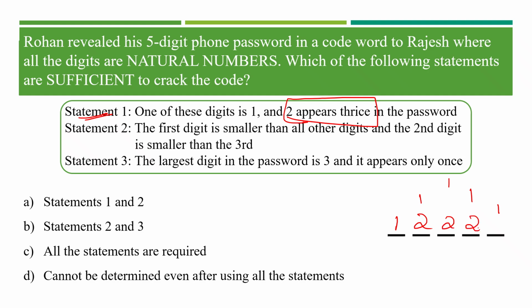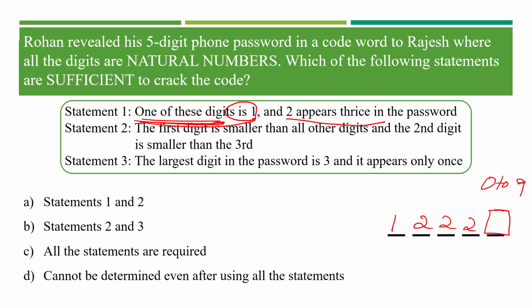But there are only 4 numbers, and still we are in need of one more digit, and that can be anything from 0 to 9, as it is a natural number and a 5-digit number.